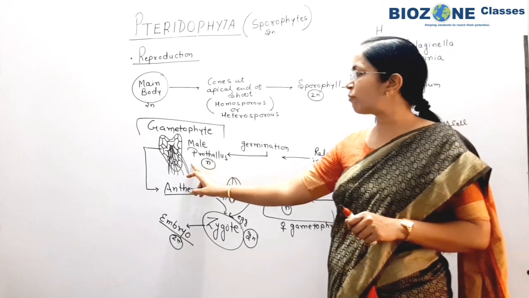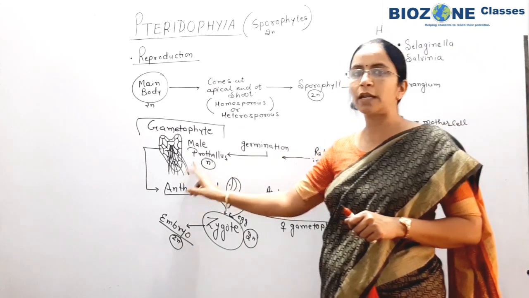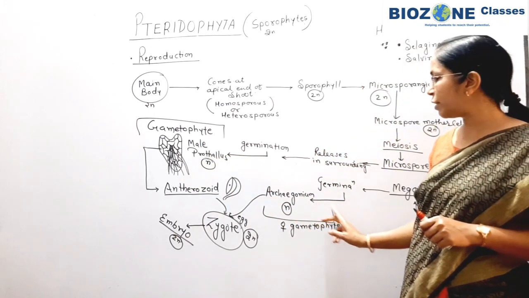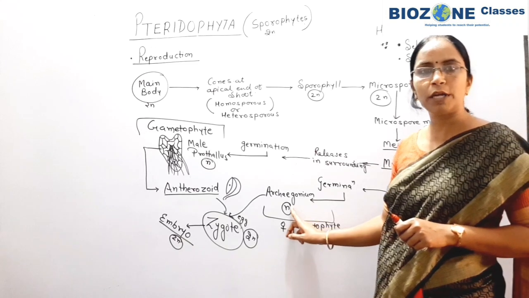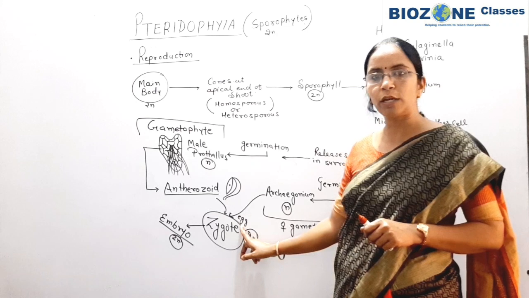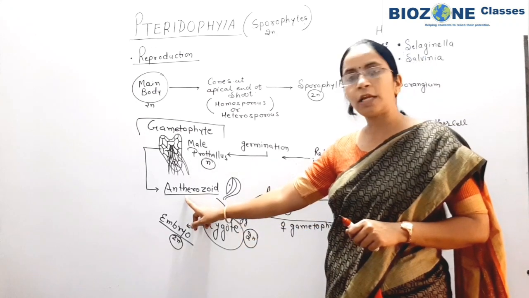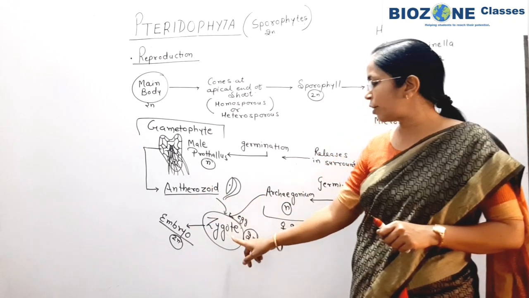Microspore leads to the formation of the male gametophyte. The male gametophyte is present in the form of male prothallus, and similar to bryophyta, the female gametophyte develops from the megaspore and it is an archegonium. Inside the archegonium a single egg nucleus is present, and the male prothallus produces biflagellate enterozoid or male gamete.